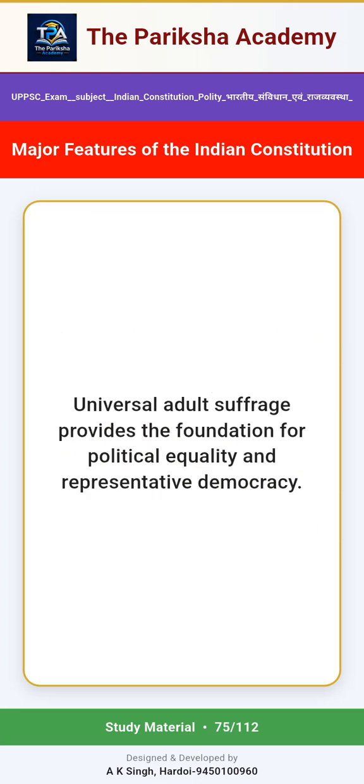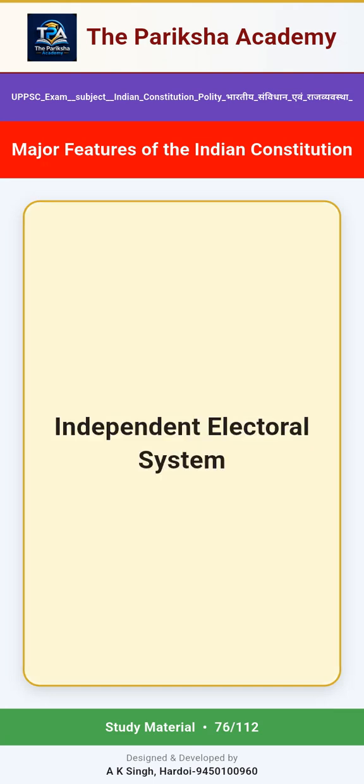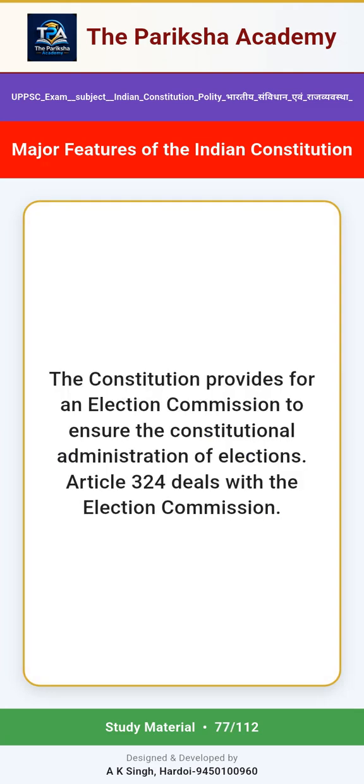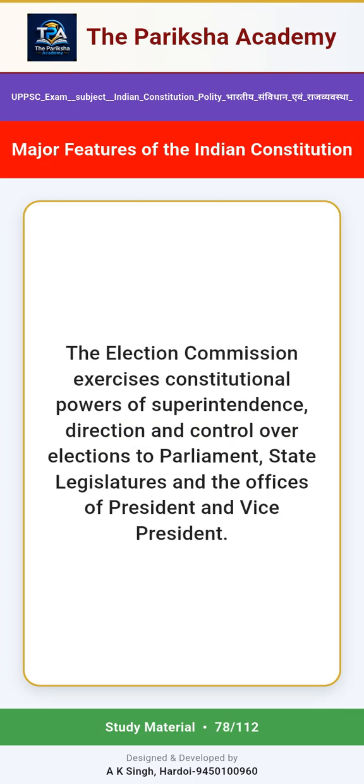Universal adult suffrage provides the foundation for political equality and representative democracy. Independent electoral system. The Constitution provides for an election commission to ensure the constitutional administration of elections. Article 324 deals with the Election Commission. The Election Commission exercises constitutional powers of superintendence, direction and control over elections to Parliament, state legislatures and the offices of President and Vice President.